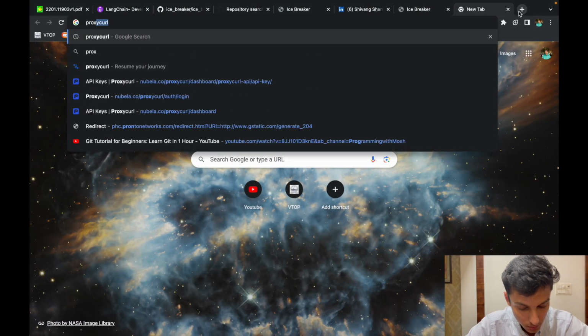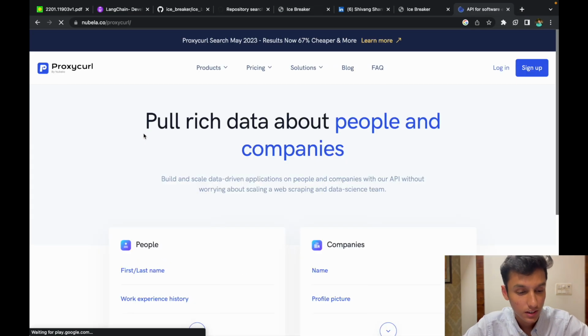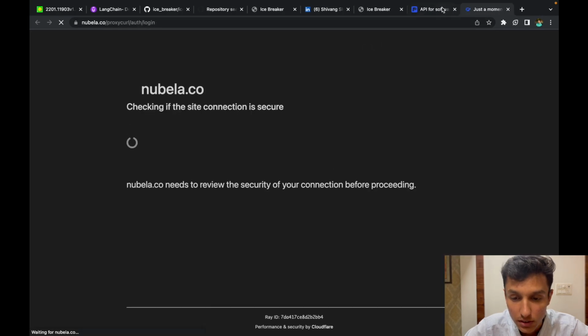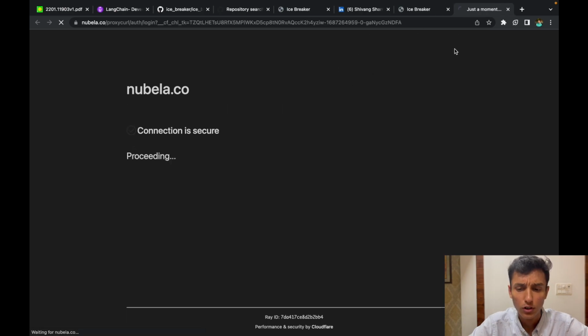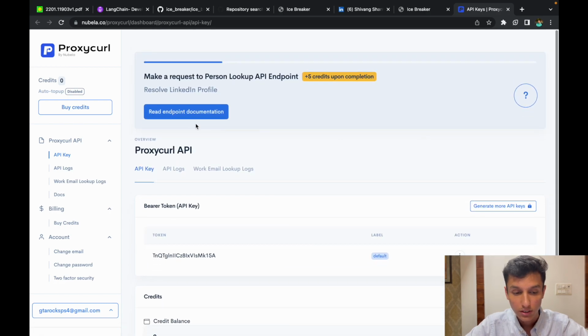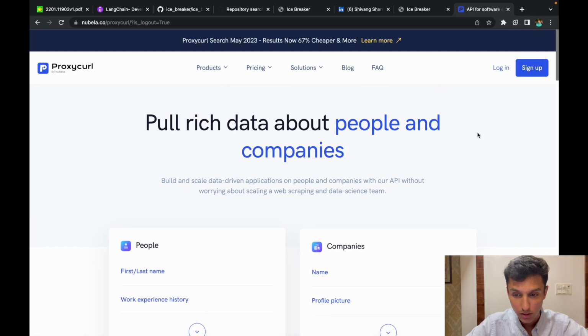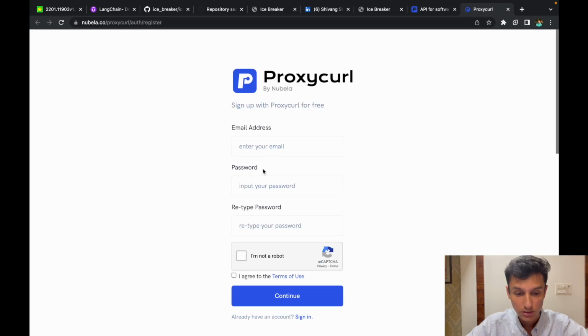I will just check my Proxycurl credits, as there is a very restricted amount of credits being added in our Proxycurl website. For your reference, Proxycurl is being used as a LinkedIn API. And this is the problem because of which we are getting the error: the credit balance is 0. So I'll have to log out and log in with another email so that we can get extra credits.